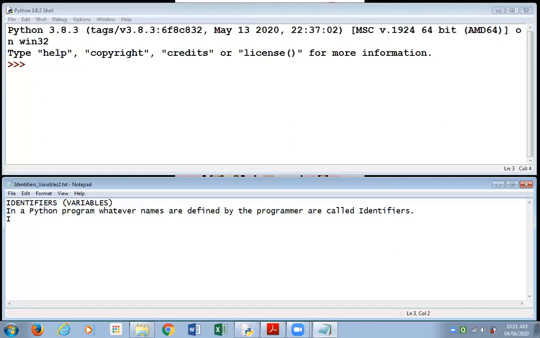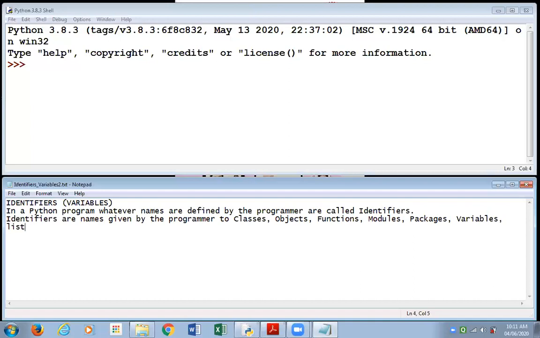Let me give you another definition of identifier. Identifiers are names given by the programmer to classes, objects, functions, modules, packages, variables, list, tuple, dictionary, etc.